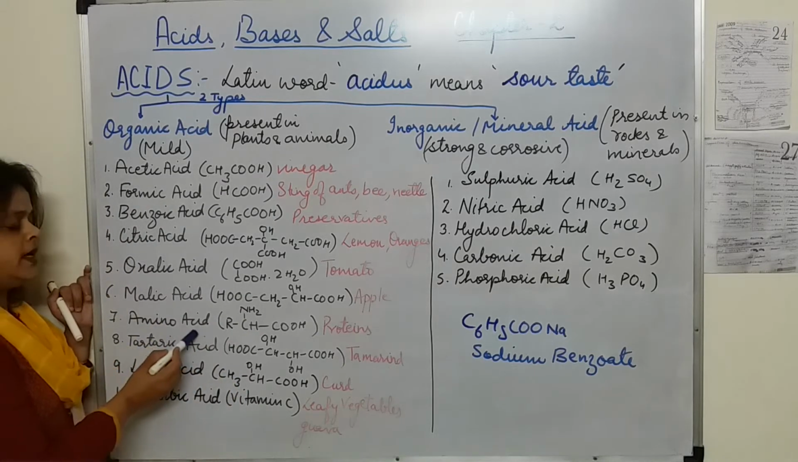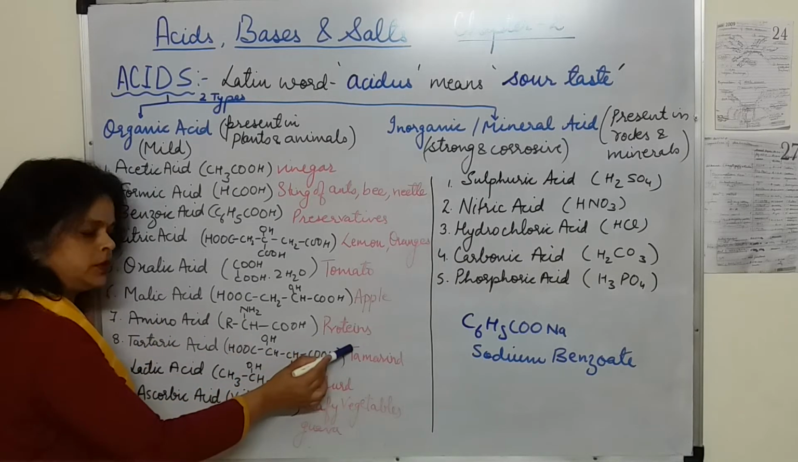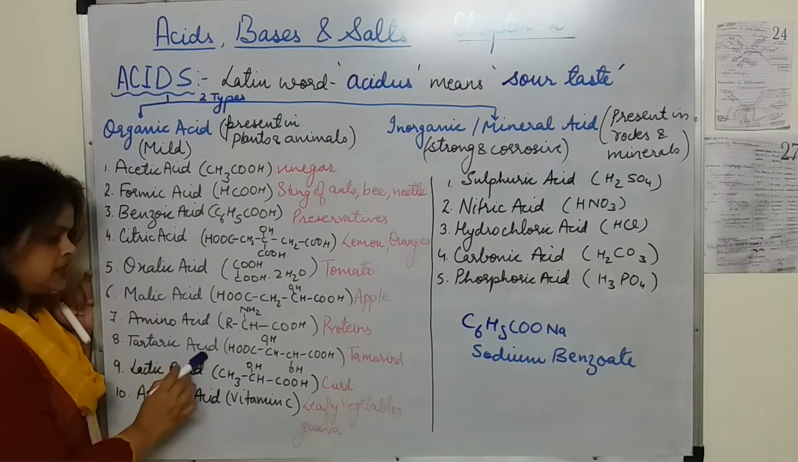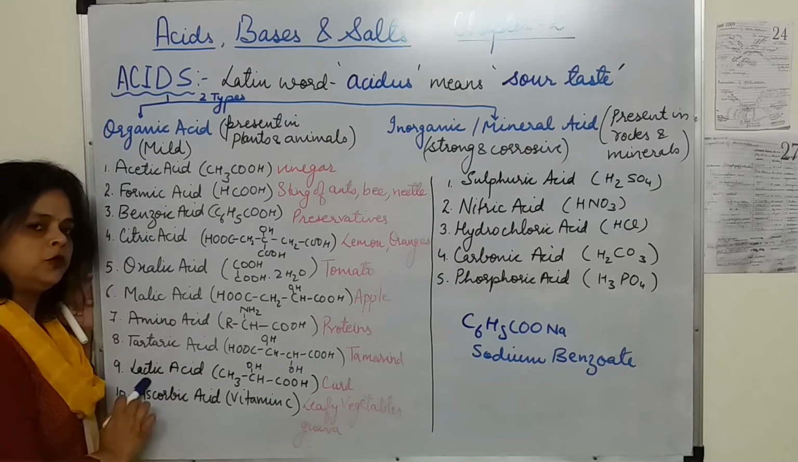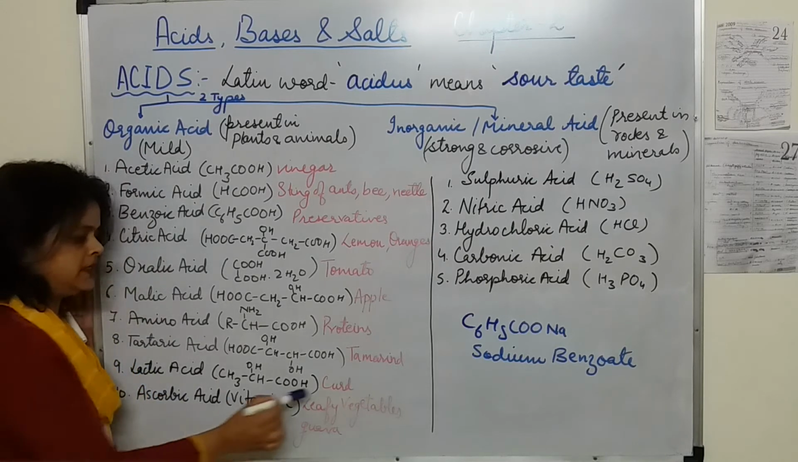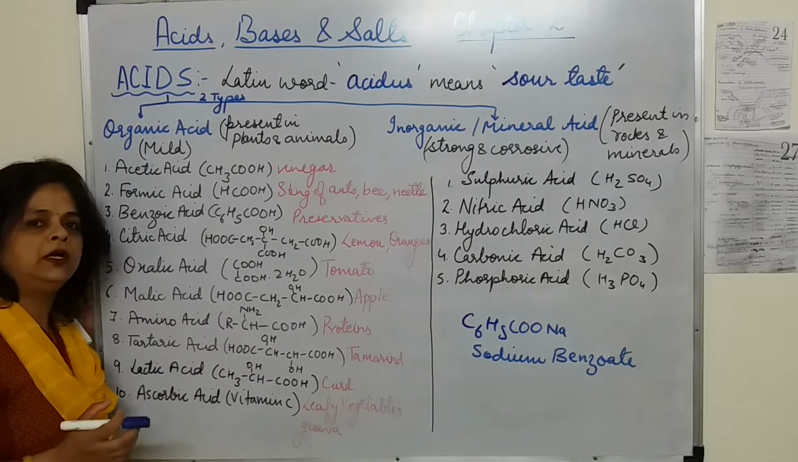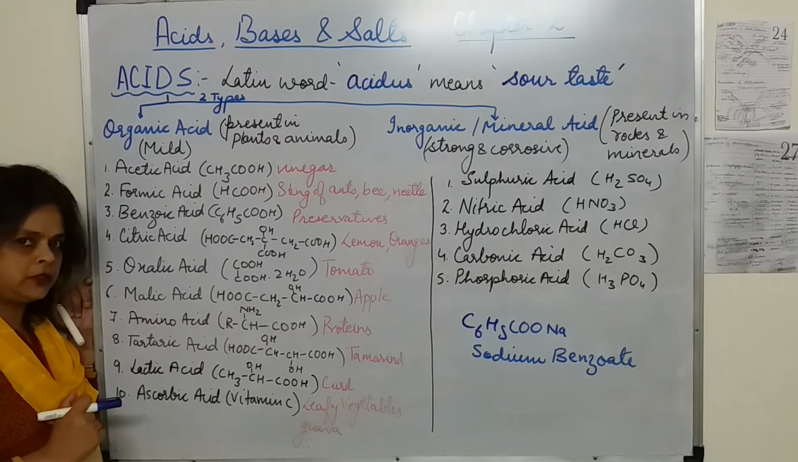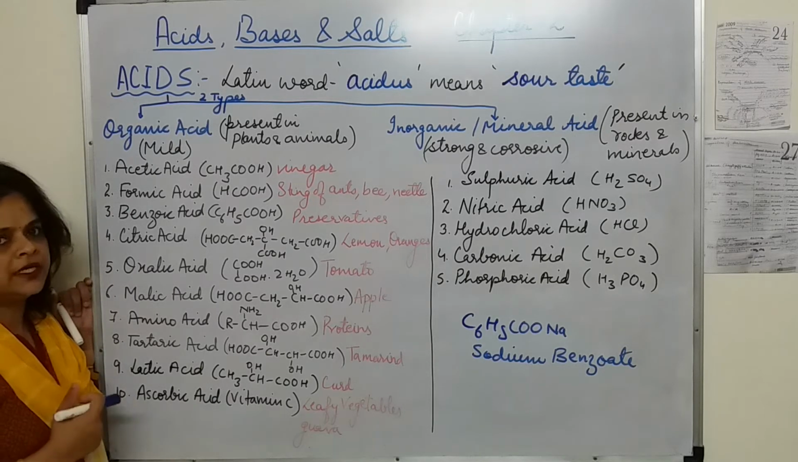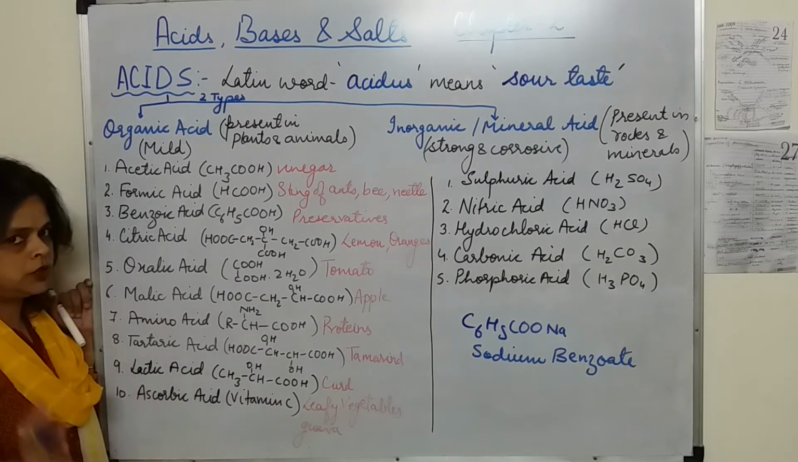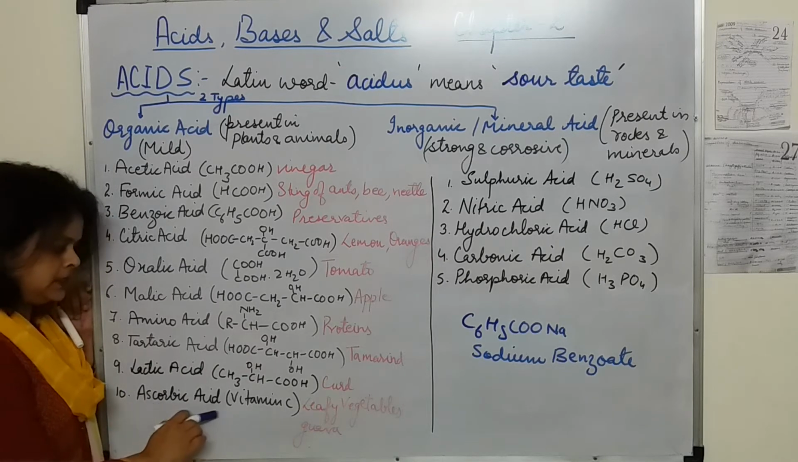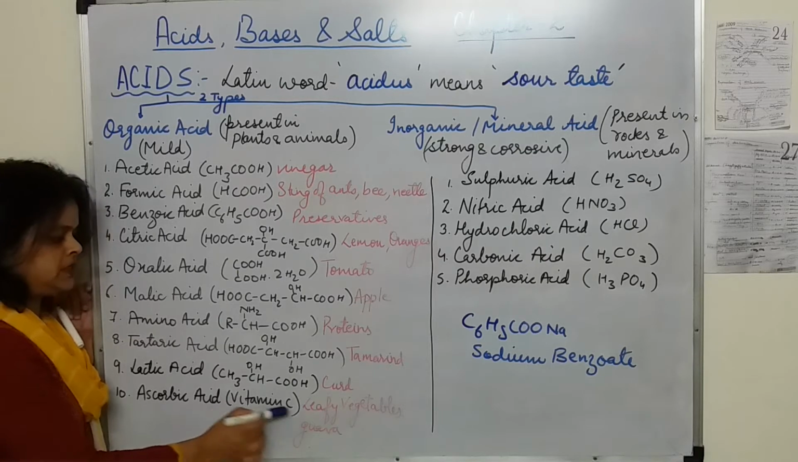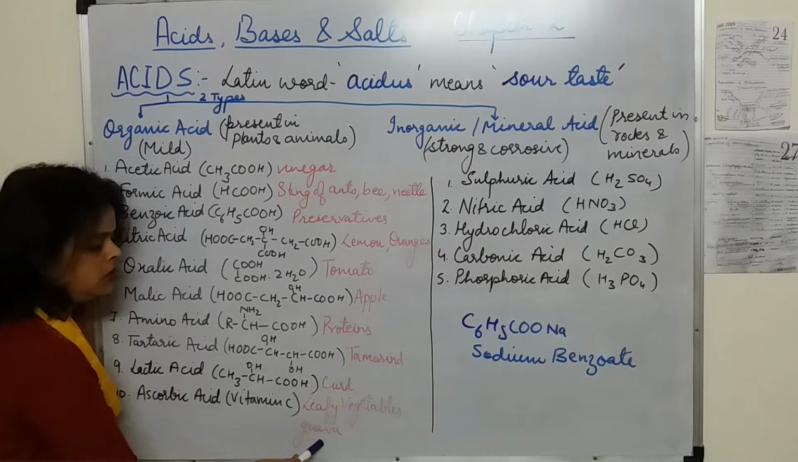Okay. Amino acids are present in proteins. Tartaric acid is present in tamarind. Lactic acid, you must have heard the term lactic acid, that is present in curd. We all know that the sugar present in milk is lactose, and when the curdling of milk takes place, it converts from lactose sugar to lactic acid. Last one is ascorbic acid, that is also called vitamin C. It is present in leafy vegetables or guava.